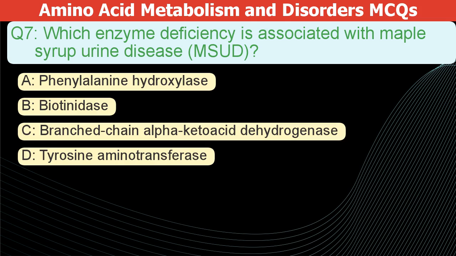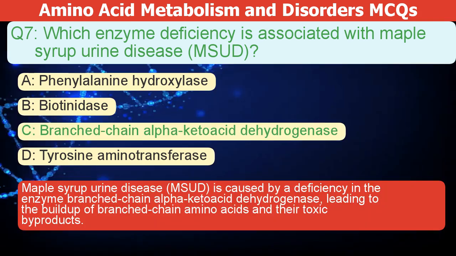Which enzyme deficiency is associated with maple syrup urine disease, or MSUD? A. Phenylalanine hydroxylase. B. Biochemistry. C. Branch-chain alpha-keto acid dehydrogenase. D. Tyrosine aminotransferase. The correct answer is C. Maple syrup urine disease, or MSUD, is caused by a deficiency in the branch-chain alpha-keto acid dehydrogenase enzyme. This leads to a buildup of branch-chain amino acids and their toxic byproducts.